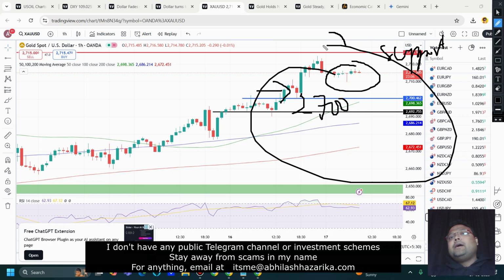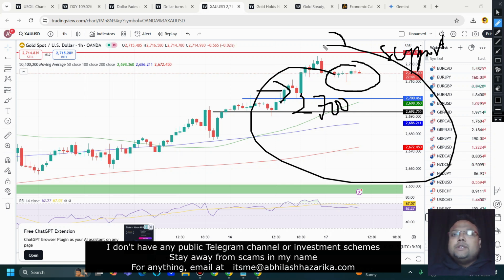So right now, if the market breaks 2727 with low volume, just do not buy. If you see the size of the candles is not convincing, do not buy. Wait for the market to take support, because after 40-50 pips, when the market comes down, the 2727 area will be the new support.